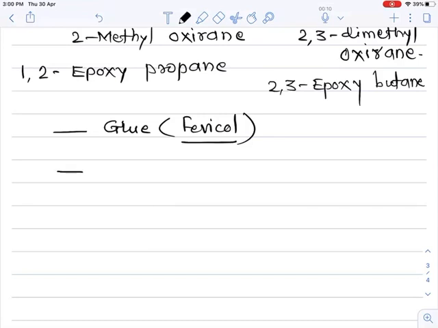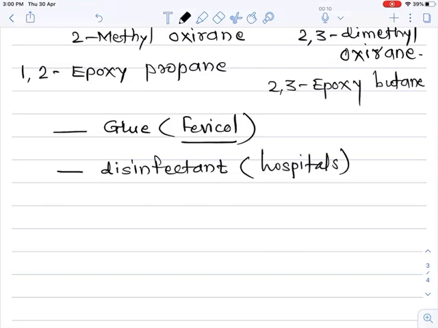One more important use for this epoxide, that is cyclic ether, is that it is used as a disinfectant in hospitals. So doctors use green colored scrubs in operation theaters, and every time after use, these green colored scrubs are sterilized by using this ethylene oxide, that is epoxide.